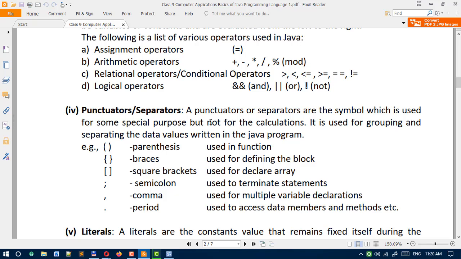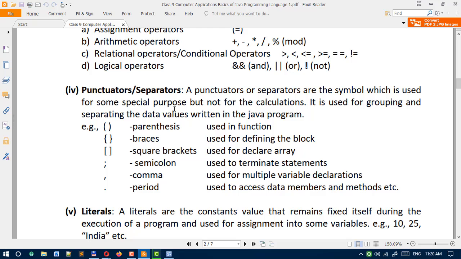Good morning Fija Rahman. Okay, next topic you can see punctuators.